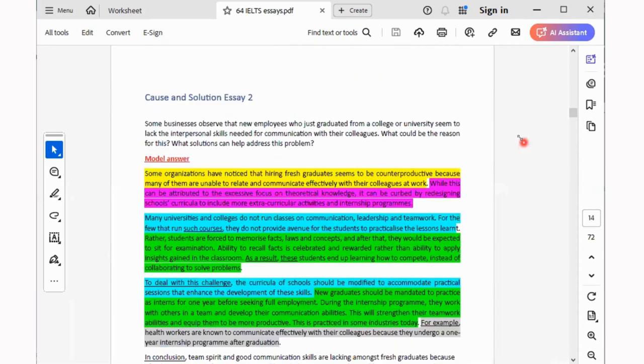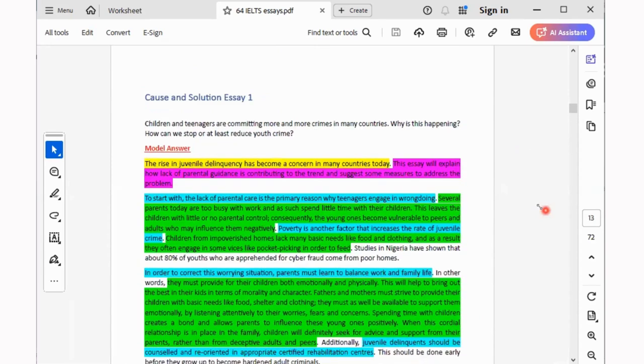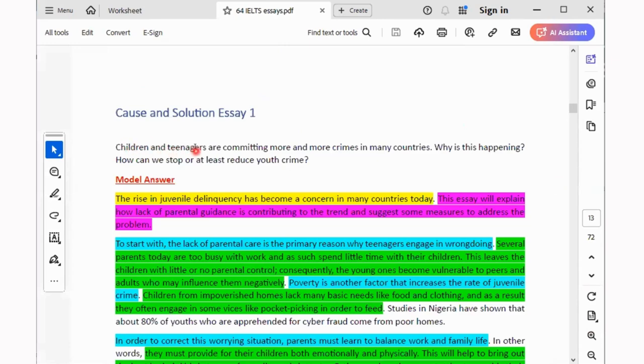Now, let's look at the second type of essay that I want to address today, cause and solution essay. The same pattern, like I said, for cause and effect. Introduction. Let's look at this example here. Okay? Children and teenagers are committing more and more crimes in many countries. That is our question prompt. So when I'm writing my introduction, what will I do? Paraphrase it. Look at it.